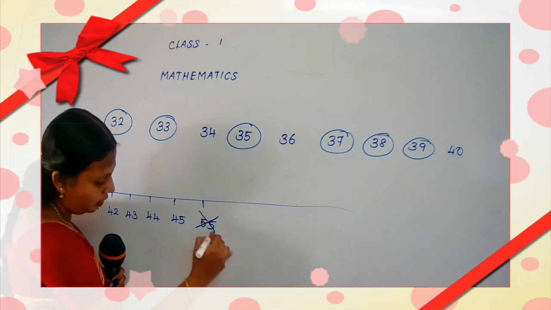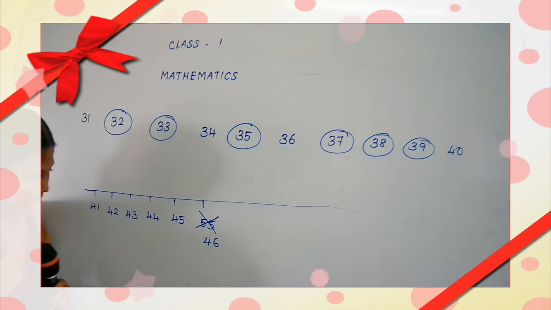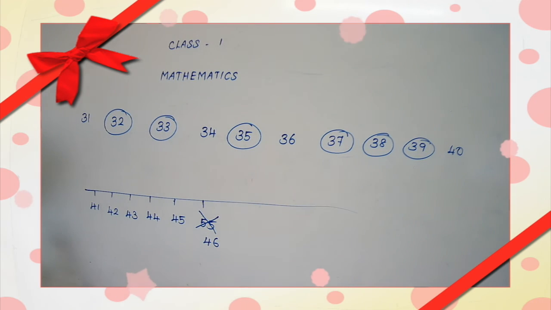You cut this one and write 46. Okay, cut the number and write the correct answer below it. Cut 55 and below it we want to write 46.